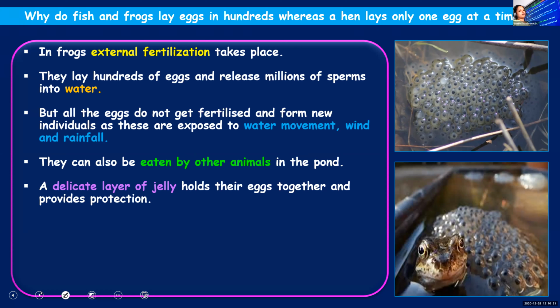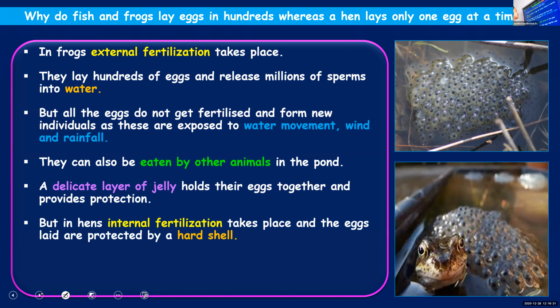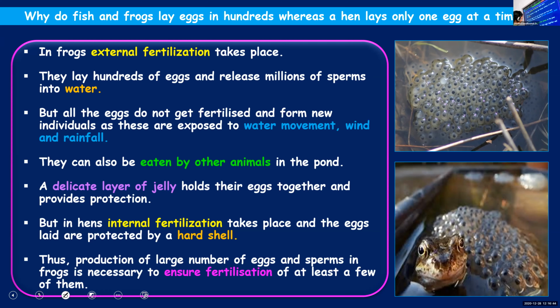So the protection which these eggs get is less. So in order to ensure the fertilization of the maximum number of eggs, they lay many eggs, hundreds of eggs. In hens, as we already discussed, internal fertilization takes place and the eggs laid are protected by a hard shell. So producing a large number of eggs and sperms will ensure fertilization of at least a few of them. Is it clear? The point is clear, children?